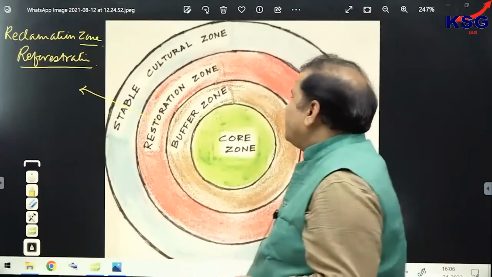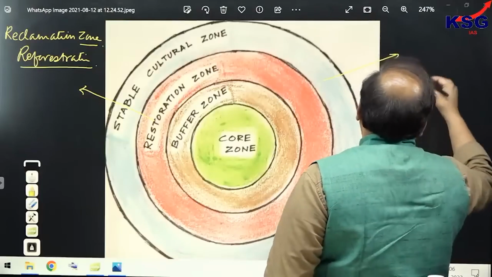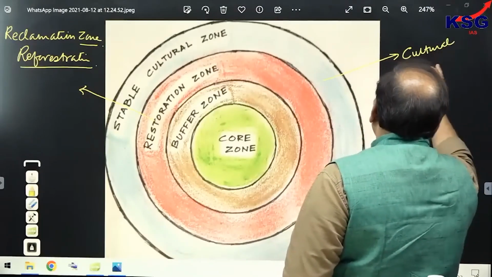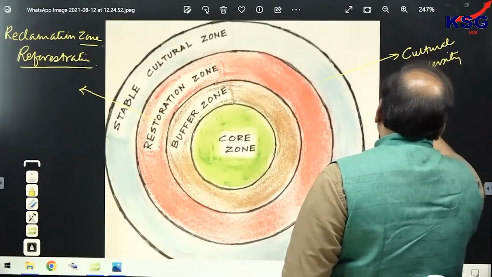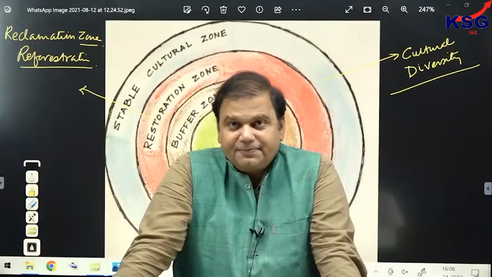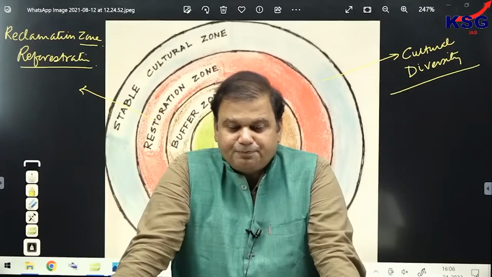Now, the last zone is called what? The last zone is called stable cultural zone, which reflects what? It reflects the cultural diversity of biosphere reserve. And you know what cultural diversity is. We have discussed what comes under cultural diversity.